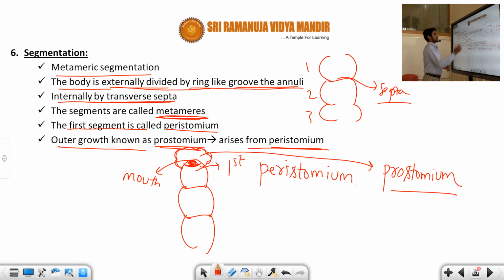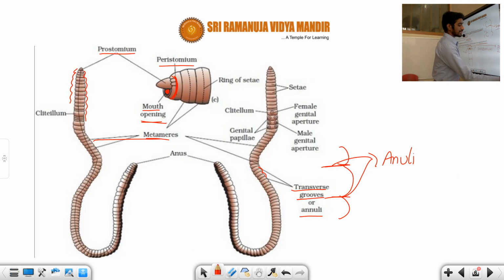The segments are also called metamers, and this animal shows metameric segmentation. The first segment in annelida is called the peristomium. Around the peristomium there is a hanging part called the prostomium, whose function is not known. So this is the information about the segmentation process.